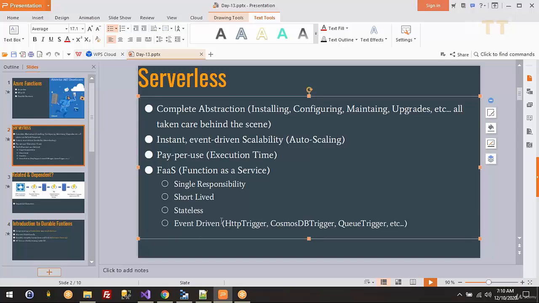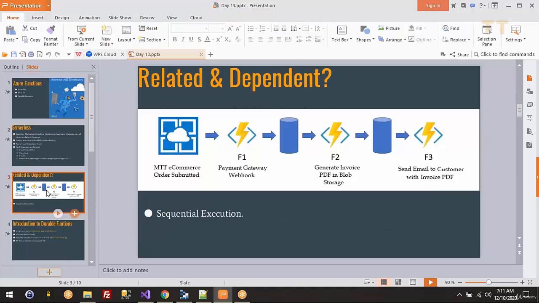We have seen HTTP trigger, we have seen Cosmos trigger. Basically, these functions get executed based on some action. If it is an HTTP, you either have to make a GET request or POST request in order to invoke that function. If it's a Cosmos DB trigger, or storage blob or queues, all those get triggered based on some action happening on those resources. So this is pretty basic about it. But with our current knowledge and what we have seen in the last 2 days, I cannot handle this situation.